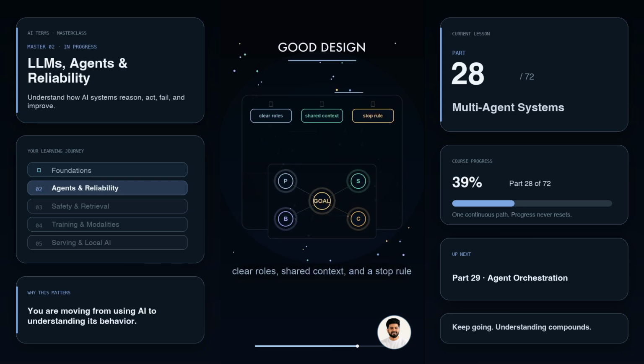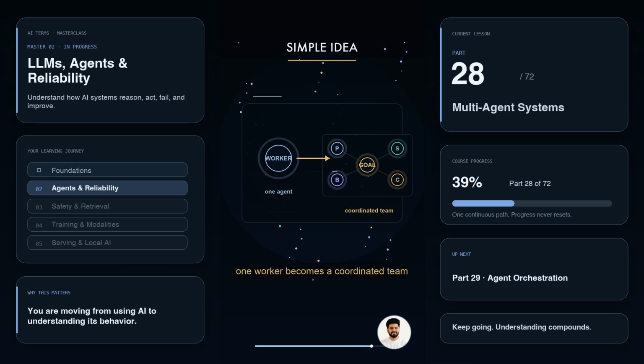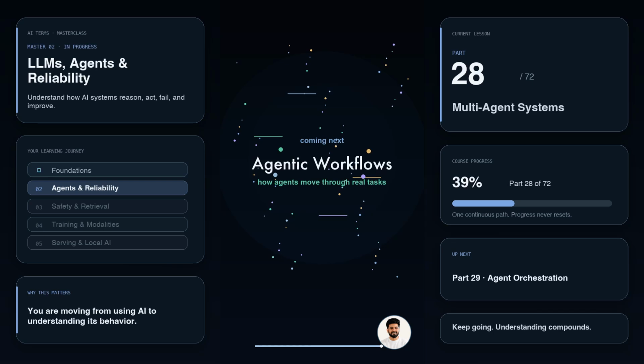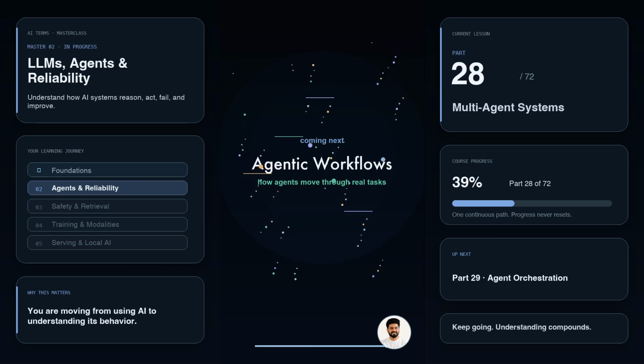Good multi-agent systems need three things: clear roles, shared context, and a stop rule. Simple idea: one agent is a worker, a multi-agent system is a coordinated team. Coming next, agentic workflows, how agents move through real tasks.